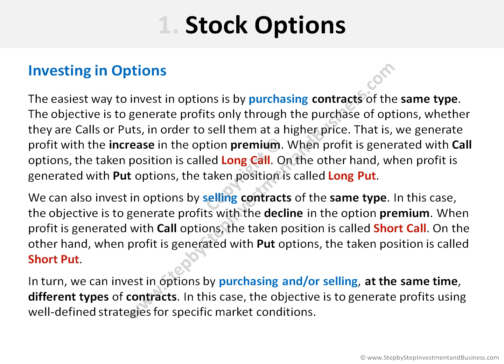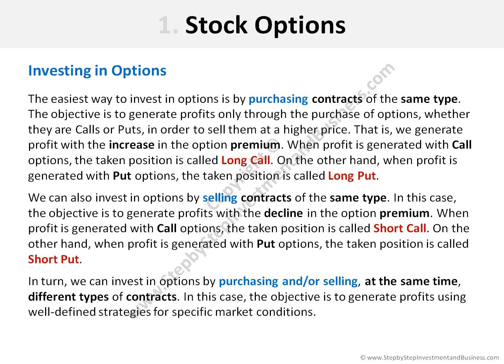The easiest way to invest in options is by purchasing contracts of the same type. The objective is to generate profits only through the purchase of options, whether they are calls or puts, in order to sell them at a higher price. That is, we generate profit with the increase in the option premium. When profit is generated with call options, the taken position is called long call. On the other hand, when profit is generated with put options, the taken position is called long put.